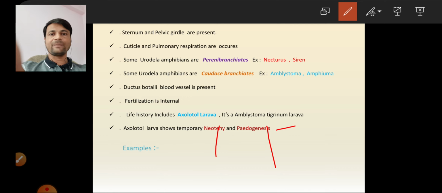Now come to our common definition. If small kids, 5-year-old children, attain sexual maturity and carry out sexual reproduction, such a thing is called pedogenesis. Okay, this is the difference between neoteny and pedogenesis. These are the characters of Urodela. Now their examples.